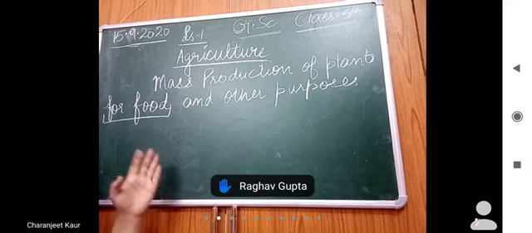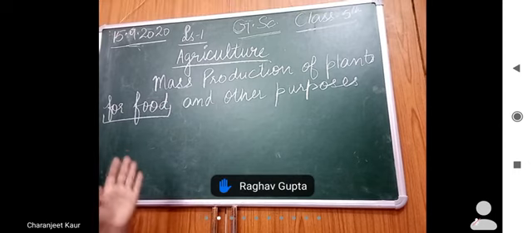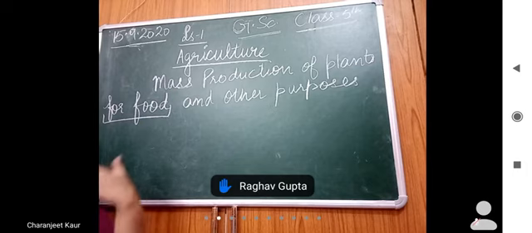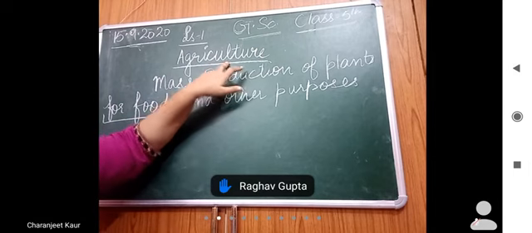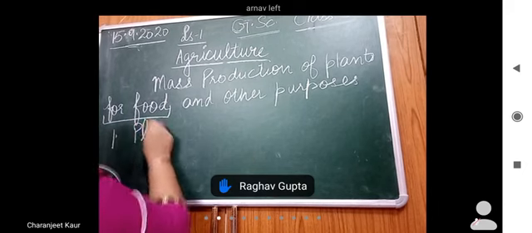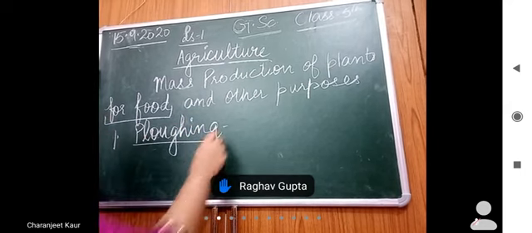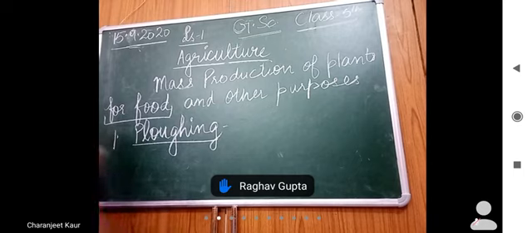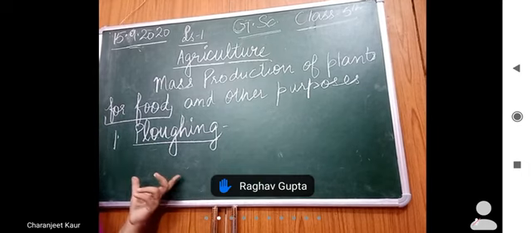Right? So today we will be discussing various activities related to agriculture practice. Which practices are done while doing agriculture, right? So the first and the foremost practice is plowing. So many students pronounce it wrong. It is plowing. When you people talk to me on phone to ask the meaning, you pronounce it wrong. Ploughing hai madam, something else. No, it is plowing. What is the meaning of plowing?